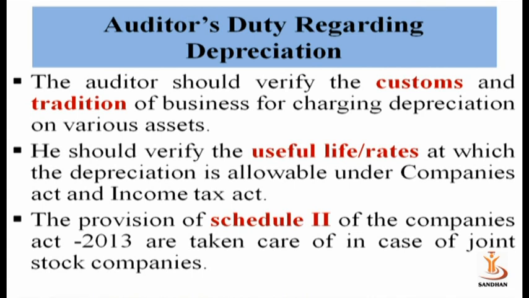He should also verify the useful life, and the rates at which the depreciation is allowable under the Companies Act and Income Tax Act. The auditor has to see what is the useful life that the company has adopted and what is the life laid down in the provisions of Schedule 2 of the Companies Act 2013.